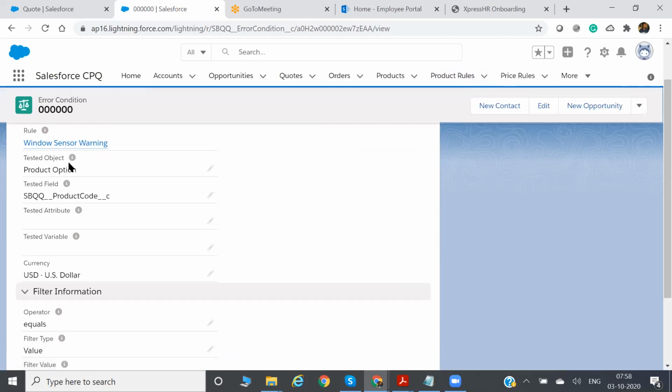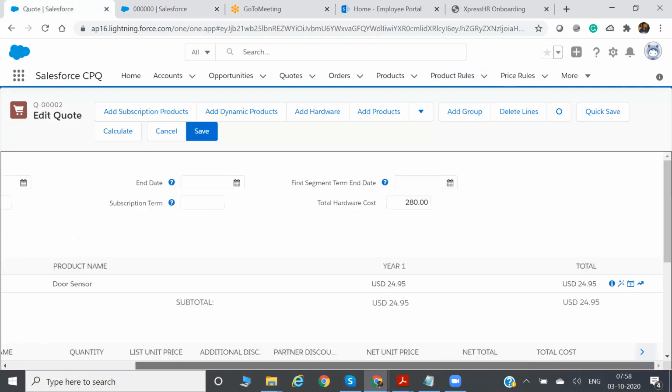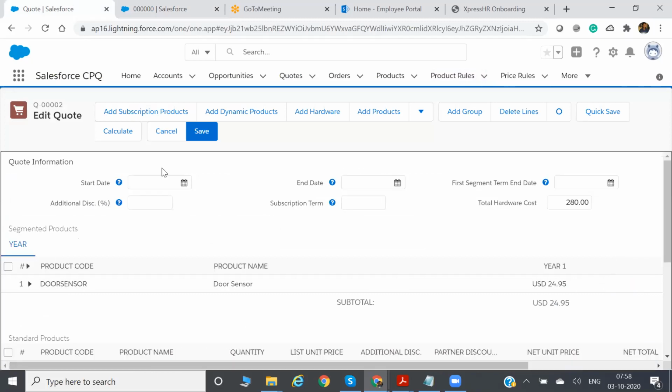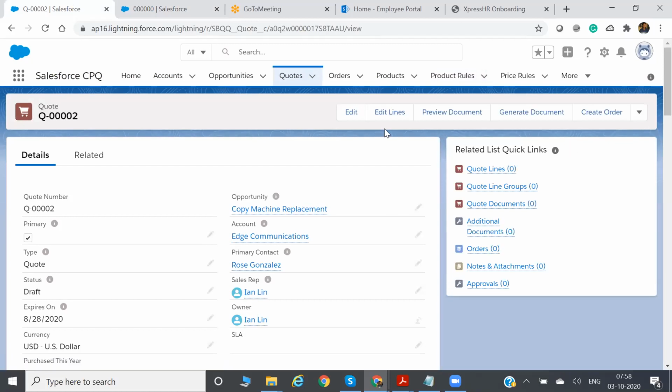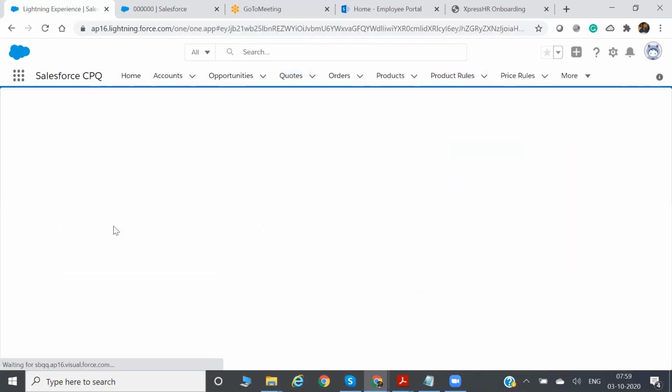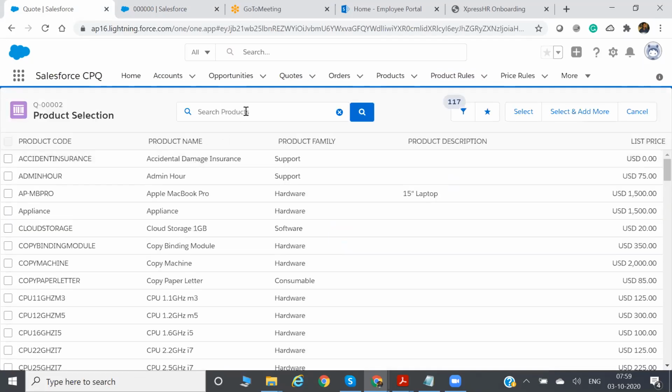Now, what is the tested object here? Where actually the object is present, that means where Windows sensor is present. Edit line. So our product, home security console.